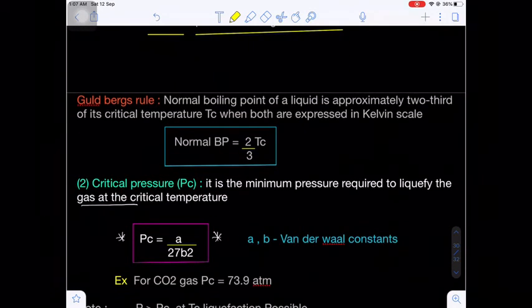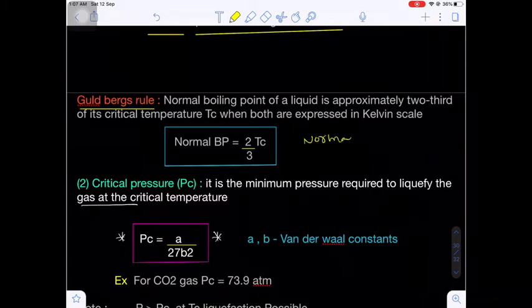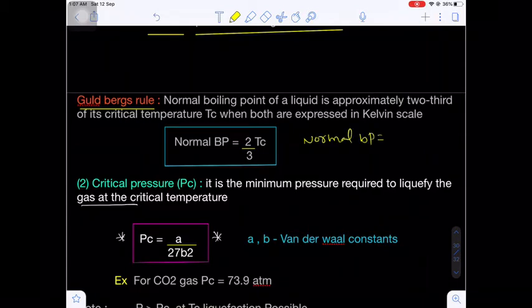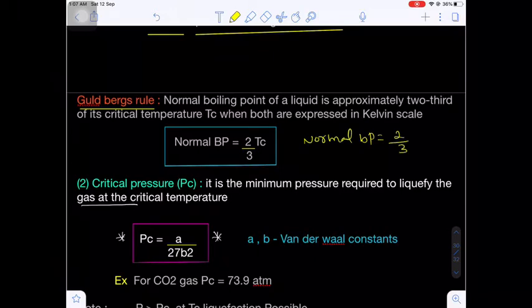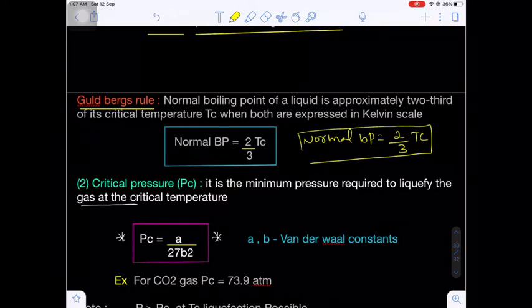Okay. Now, Goldberg's rule. What is Goldberg's rule? According to this rule, the normal boiling point of a liquid will be equal to 2/3 times the critical temperature. Are you getting my point? When both the temperatures are expressed in the Kelvin scale. Okay, normal boiling point will be equal to 2/3 times the critical temperature, where both the temperatures must be expressed in the Kelvin scale.